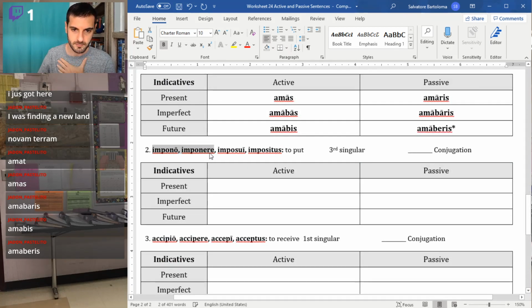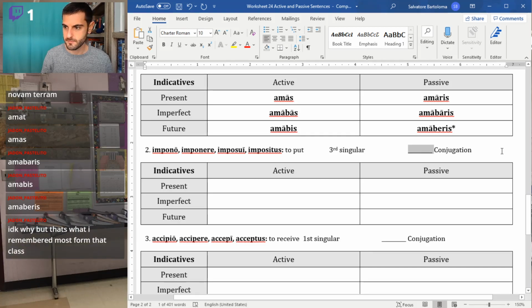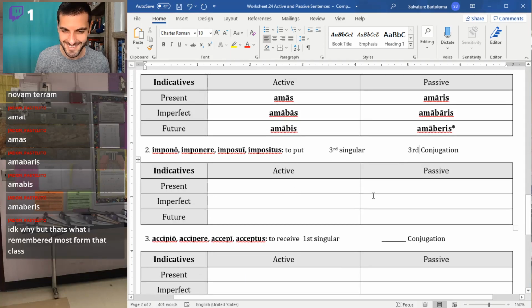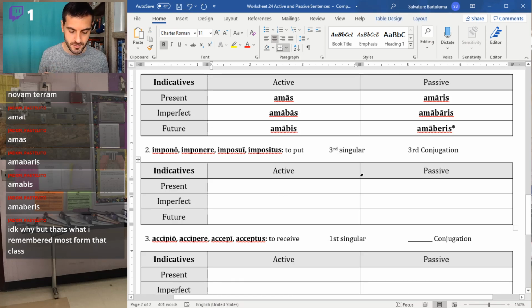Impono, imponere, to put on, really. To impose, we would say in English. That is third conjugation. Excellent. You remembered the one rare exception that you rarely see. I love it. Better than nothing. All right, so impono, third conjugation, so we're going third person singular. Because it's third conjugation, remember that pattern: o, is, it. So we have imponit and imponitur.